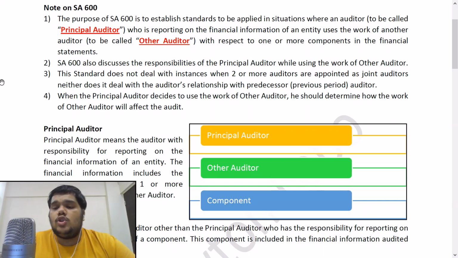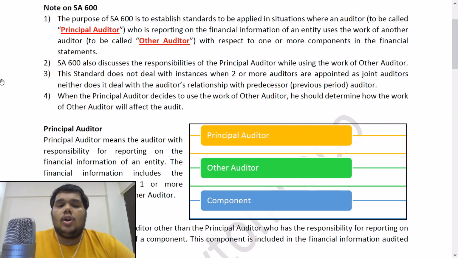So it is not dealing with the joint audit case. Joint audit is dealt with by SA 299, which speaks about the responsibilities of joint auditors. Neither is it talking about the relationship of the current year auditor with the previous period auditor. That is also not spoken about in this standard. This standard is talking about the principal auditor using the work of another auditor, who is going to opine. He is going to use the work of the other auditor who has audited the financial information of a component.